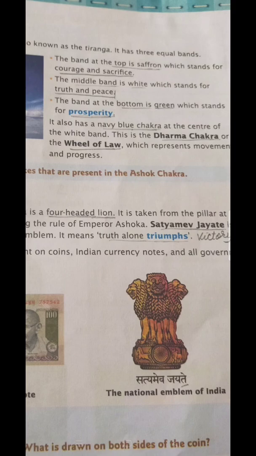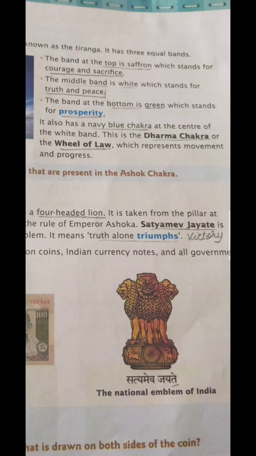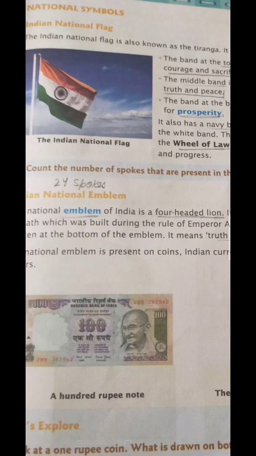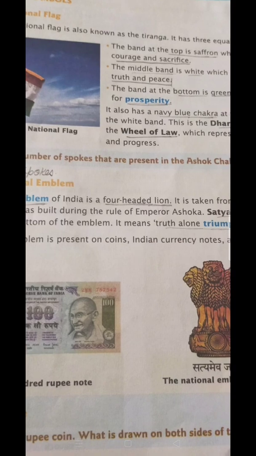So it stands for truth, सच्चाई, सच बोलना, and for peace. The third band, the green band at the bottom, represents prosperity. Prosperity means being successful. It teaches us how to be successful in life.